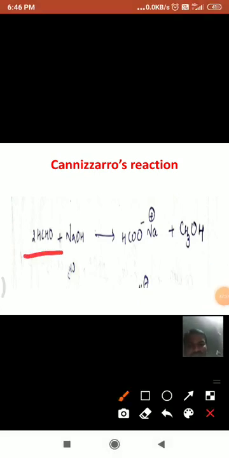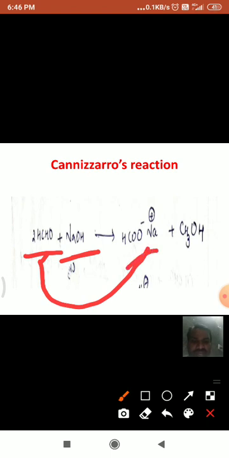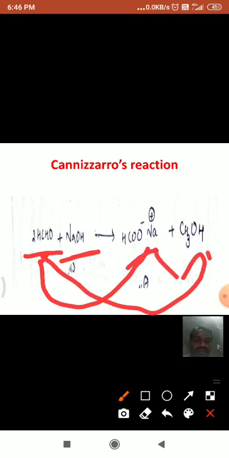This is the formaldehyde molecule in basic condition. When it is refluxed, it undergoes self oxidation and self reduction. If it undergoes oxidation, it forms an acid. If it undergoes reduction, it forms an alcohol. That means it gives a mixture of products, alcohol and acid.